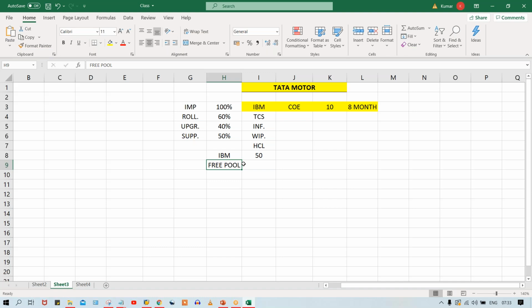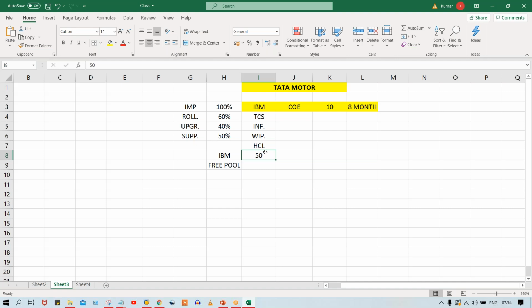So if a certain project has gone, there are still certain projects in the pipeline, guys. If those projects come, then what will happen? Again they need a number of resources. So instead of hiring new candidates, they are going to retain all the employees who are in the free pool, and these people are going to be adjusted. For that, there will be a resource management team. What is the use of the resource management team, guys? These people are going to handle all the resources.